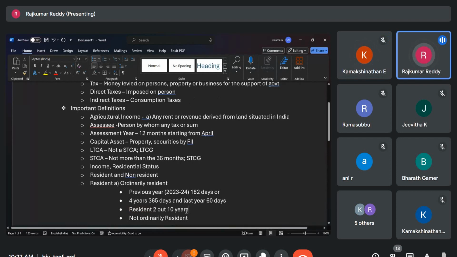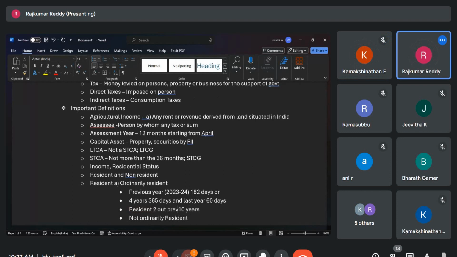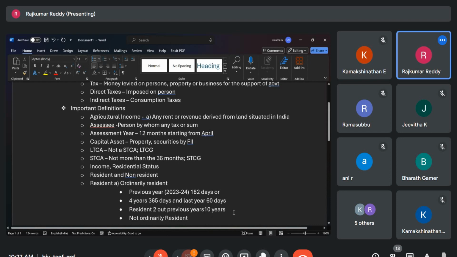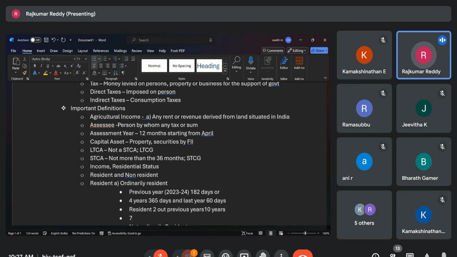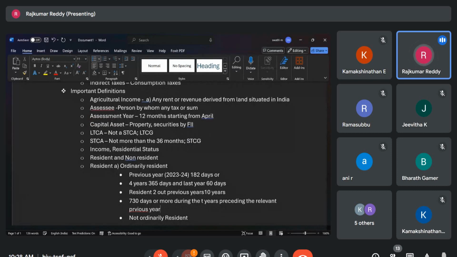So resident in 2 out of 10 previous years, then 730 days or more during the 7 years preceding the relevant previous year. So the definition is very broad in this.